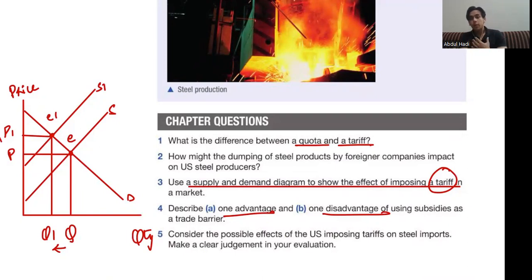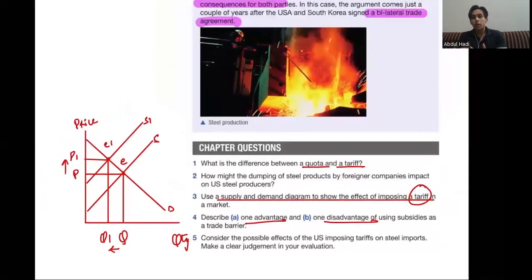However, if we talk about drawbacks, this might lead to retaliation, like in this case where the US and South Korea are fighting. So you can talk about the retaliation case. You can further talk about how the local producers might not be able to provide the quality that international producers give. You can talk about inflation. How will an increase in export and decrease in import lead to inflation?